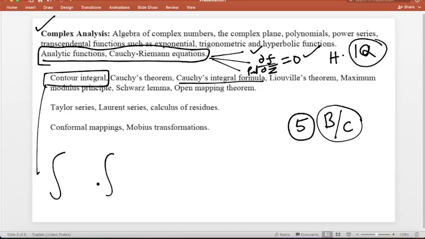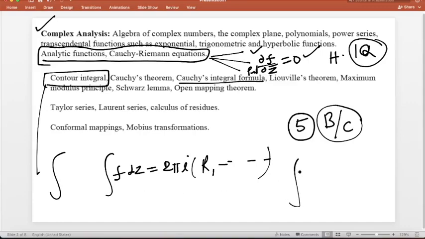Second is the Cauchy residue theorem, where the integral of f(z) dz is 2 pi i times the sum of all the residues. And the third important one, which everyone knows, is the integral of f'(z) upon f(z) dz. Everyone knows the name of this theorem.